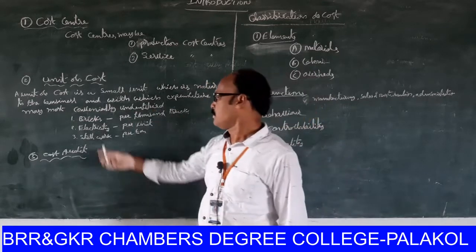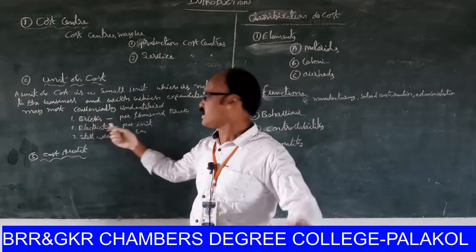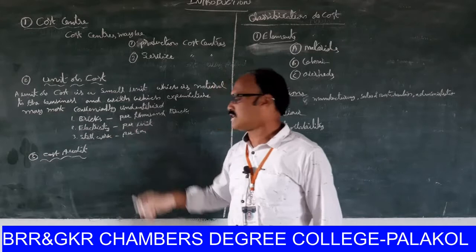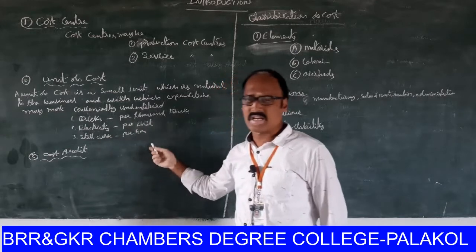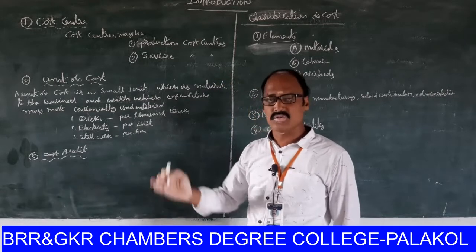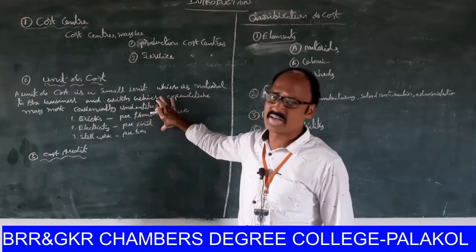For example, bricks: unit cost per 1000 bricks; electricity per unit; steel work per ton; books per 1000 books, etc. The unit cost is to be calculated like this.